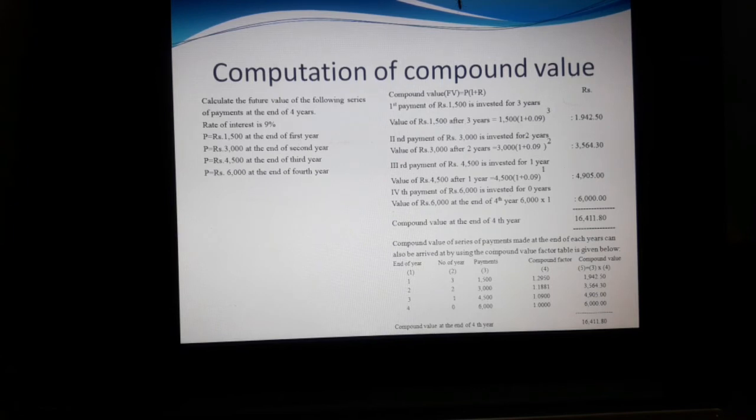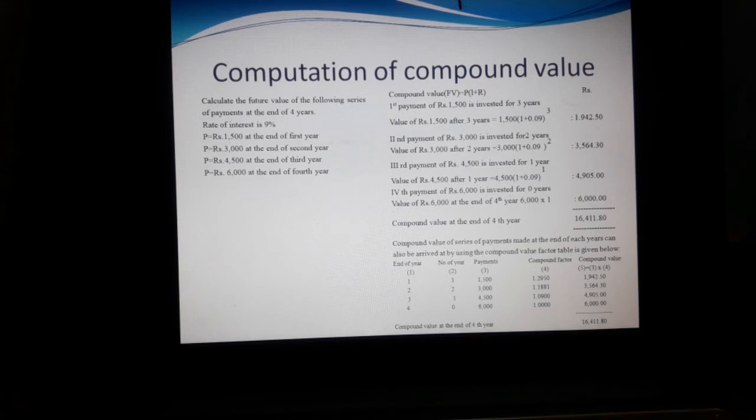So the answer: the first payment of rupees 1,500 is invested for 3 years. Value of 1,500 after 3 years is 1,500 into 1 plus 0.09, since the rate of interest is 9%, 9 divided by 100 is 0.09, whole power 3. Calculating this, we get 1,942.50.